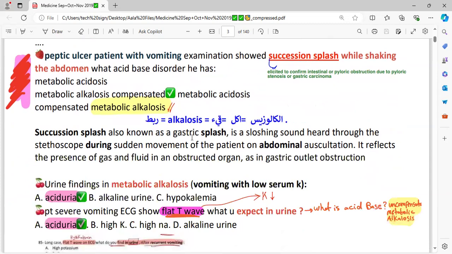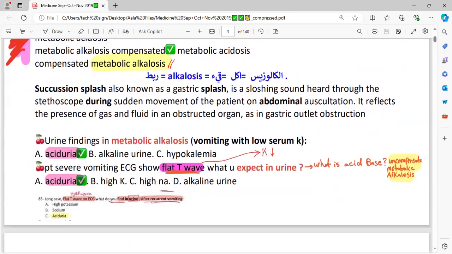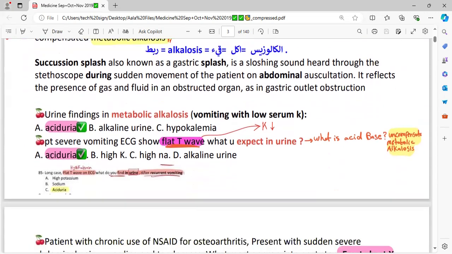Succussion splash, also known as the gastric splash, is a sloshing sound heard through the stethoscope during sudden movement of the patient on abdominal auscultation. It reflects the presence of gas and fluid in the obstructed organ, and in gastric outlet obstruction. Now they have clearly explained and defined what succussion splash is.